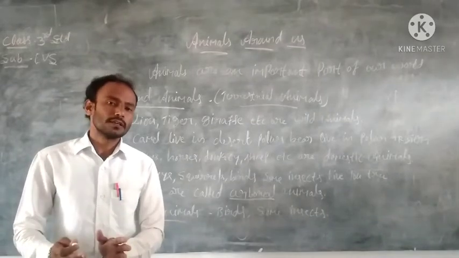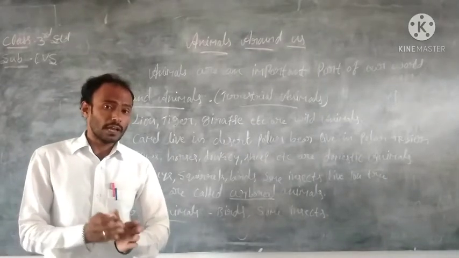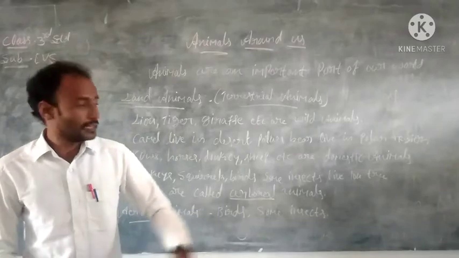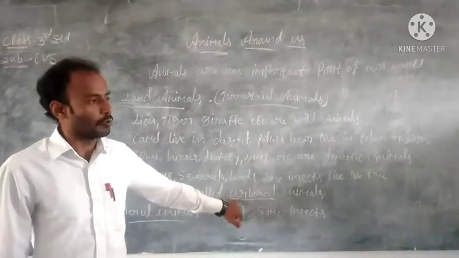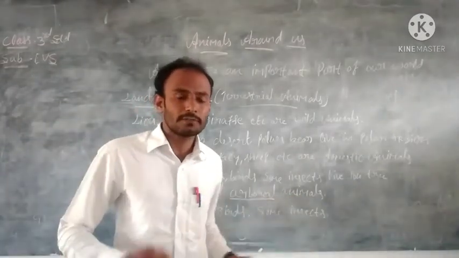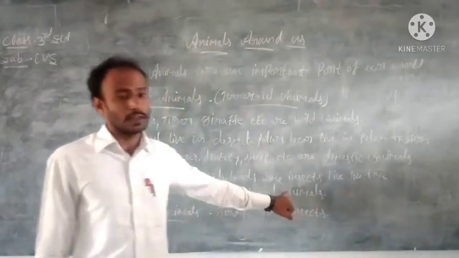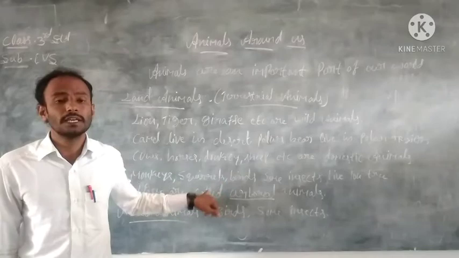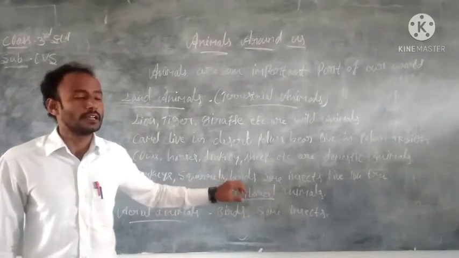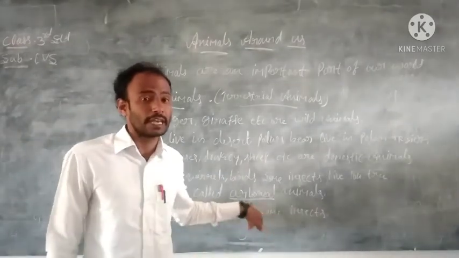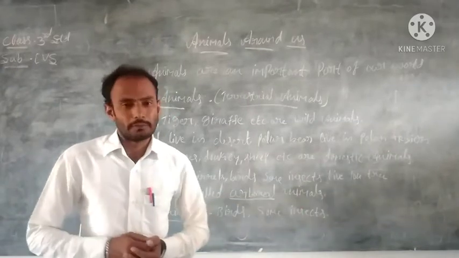Most of the time they live on trees. That is why we say these animals are arboreal animals, because they live on trees.